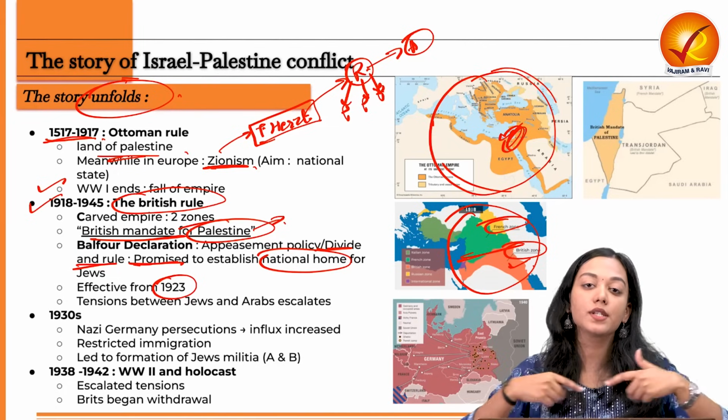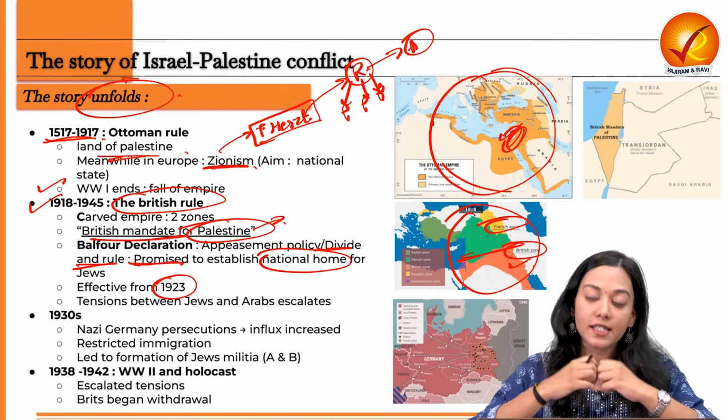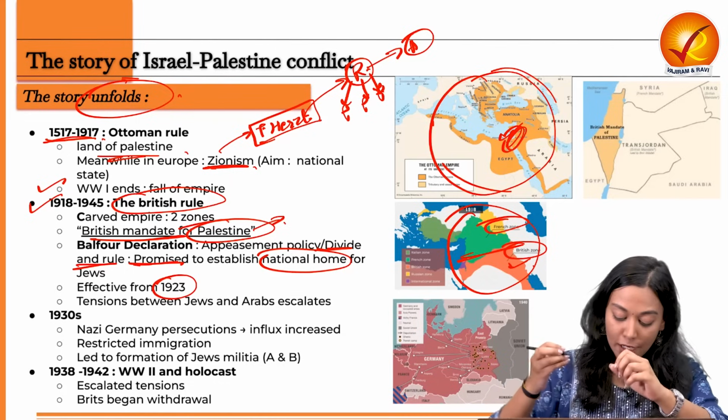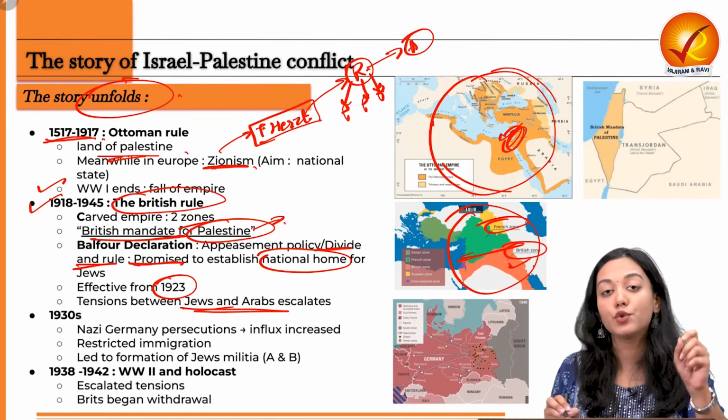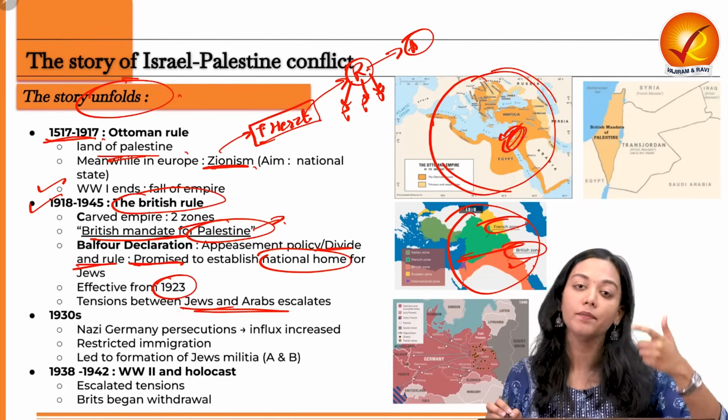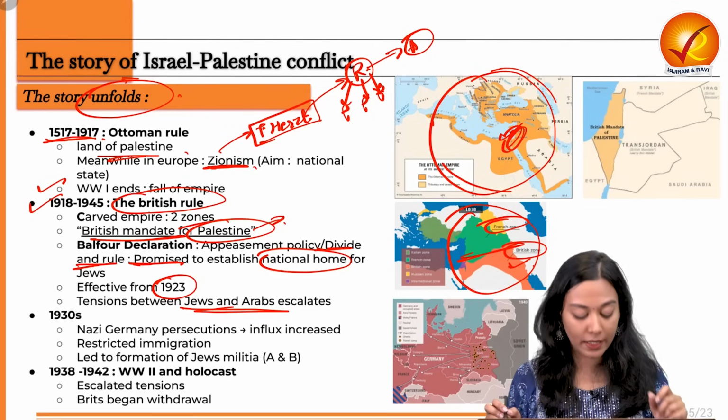because their resources are getting competed. Their land is getting snatched away. They will definitely not like it. So therefore, the tension between the Jews and the Arabs started escalating after this period, after the Balfour Declaration.